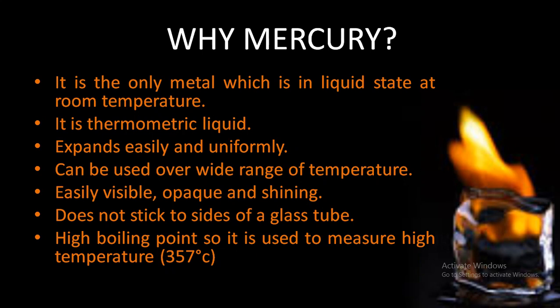Okay, and one more thing: mercury has a high boiling point. Now what is boiling point? Boiling point means the temperature at which a liquid starts converting into gaseous form. Mercury has a boiling point of 357 degrees Celsius. Means at 357 degrees Celsius, mercury starts converting from liquid to gaseous form. Understand? Okay, so these are the factors why we are using mercury.